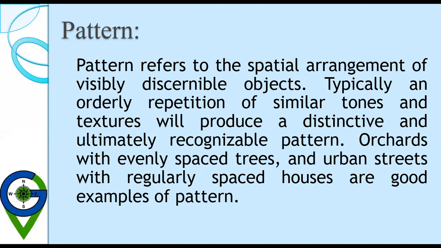They may be natural or man-made. Typically, an orderly repetition of similar tones and textures will produce a distinctive and ultimately recognizable pattern. Orchards with evenly spaced trees and urban streets with regularly spaced houses are good examples of pattern.